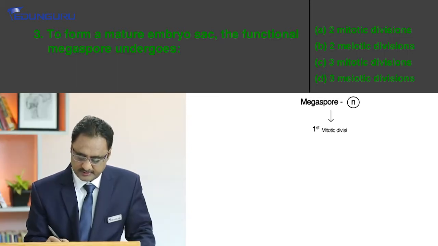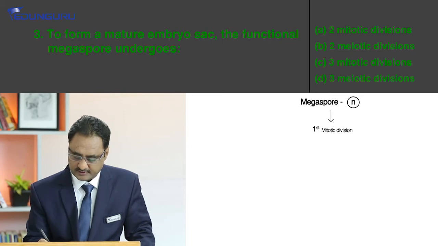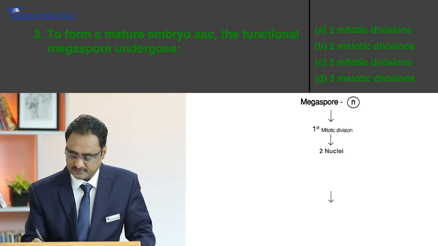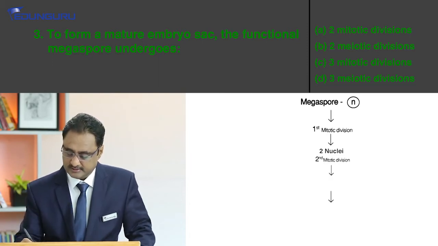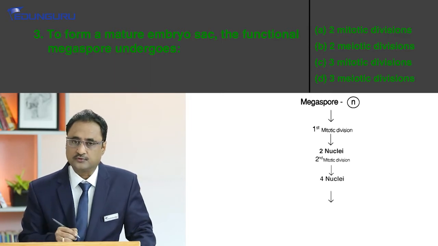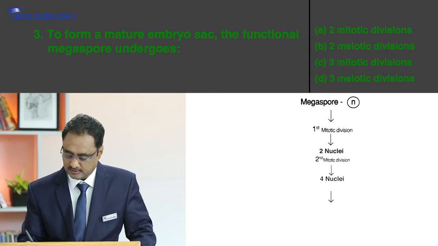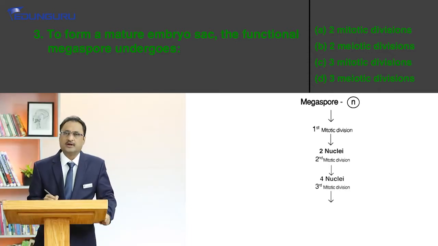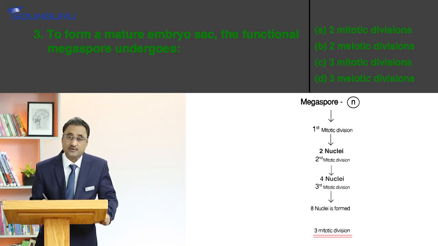When there is one nuclear division, 2 nuclei are formed. Again there is a second mitotic division, then we have the formation of 4 nuclei. Again we have a third mitotic division. So at the end of the third mitotic division, 8 nuclei are formed, right?